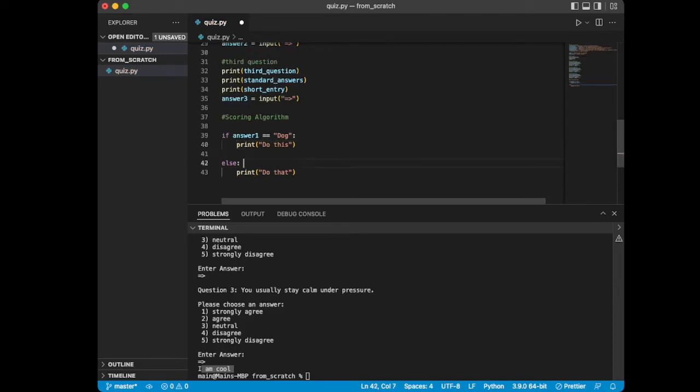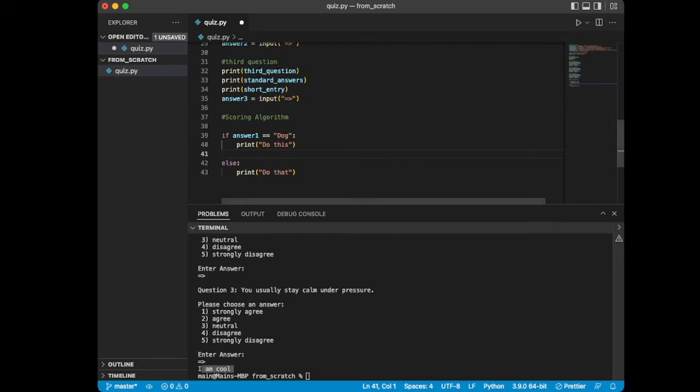Same with the else statement. You don't have to put an else statement. An if statement on its own like that is perfectly fine. But if we did want to write our algorithm to consider all other cases, we can use an else statement to say that. If all other cases don't match, then do something else. So the only thing to remember here is that we have our if statement, we have whatever we want to test, then we have whatever we want it to do. And then if that condition does not come true, then do something else.